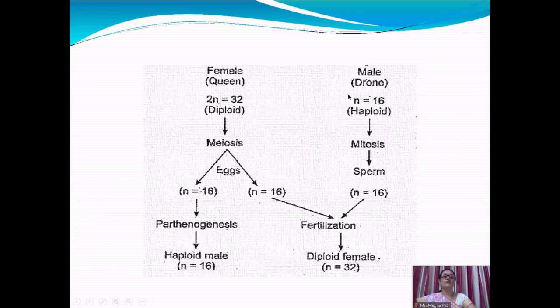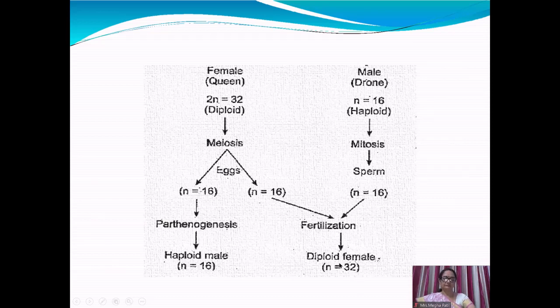While male drone is haploid, n equals 16 chromosomes. By mitosis, sperm is formed which has a haploid set of chromosomes. So haploid sperm with haploid eggs after fertilization forms a diploid female, 2n equals 32 chromosomes.